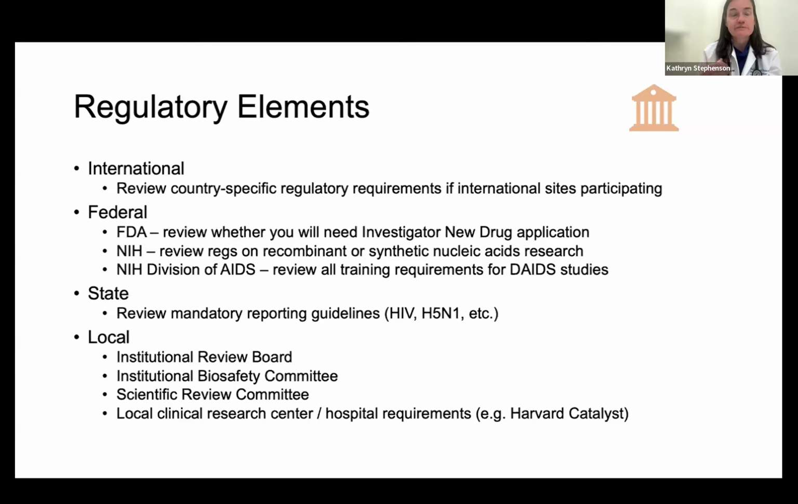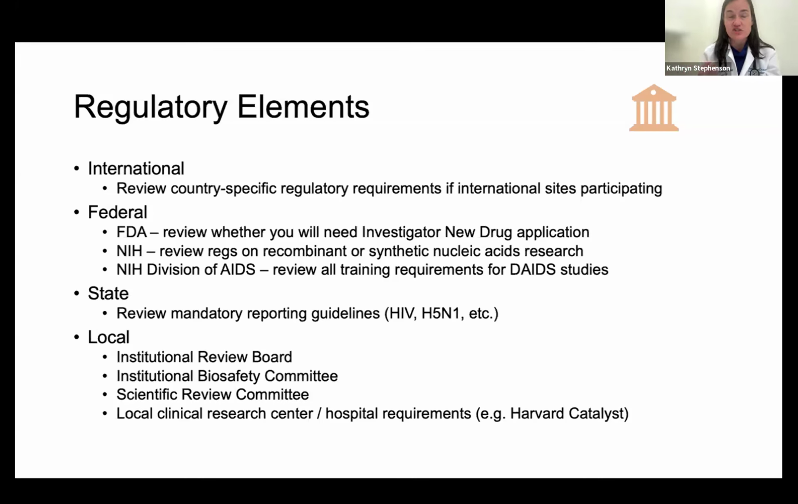For the federal stuff, for FDA, those are really the clinical trials, and you'll need to figure out if your study requires an investigator new drug application, or IND. If it does, you are not alone. You're going to be a part of a big project, so I won't go into more detail with that. However, working with the NIH, there are some additional things that are required with NIH funding. For example, if you are doing an interventional study with recombinant or synthetic nucleic acids research, this sometimes goes to an additional level of review within the NIH.